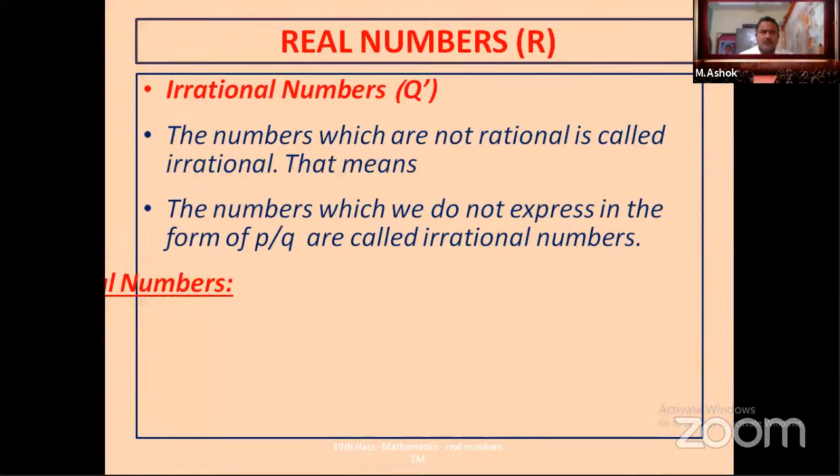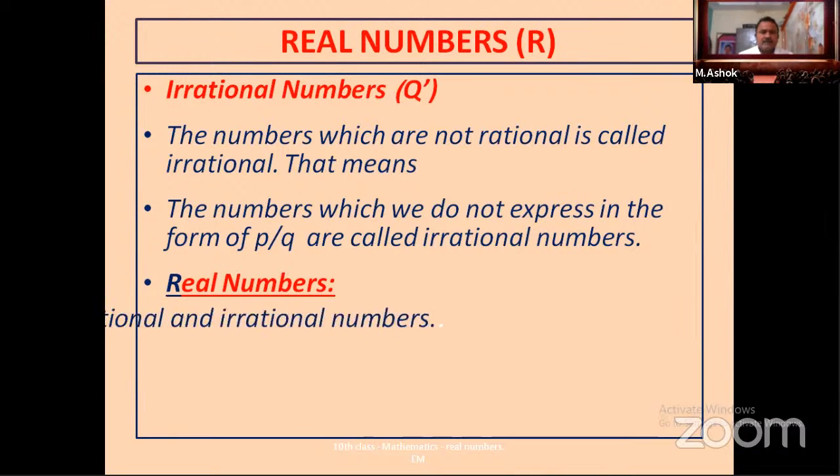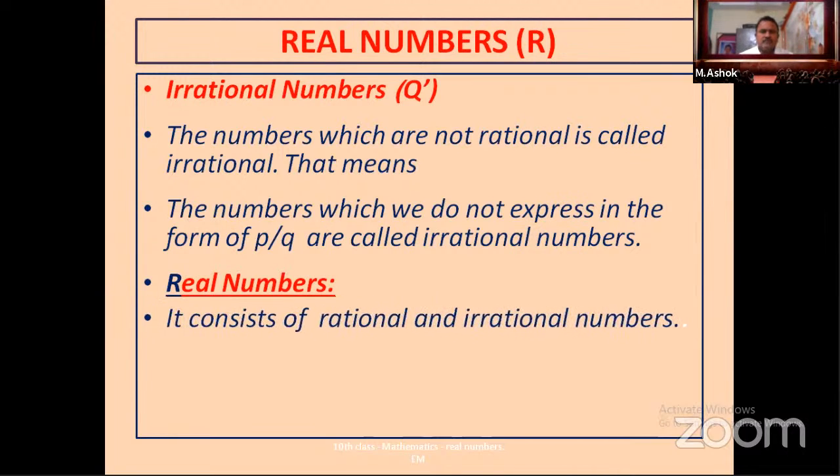Okay. Now coming to our chapter name, real numbers. What are real numbers? Simply, it consists of both rational numbers and irrational numbers.